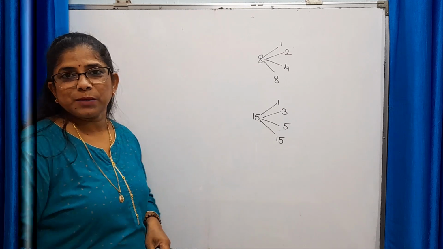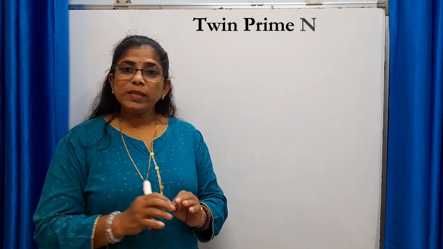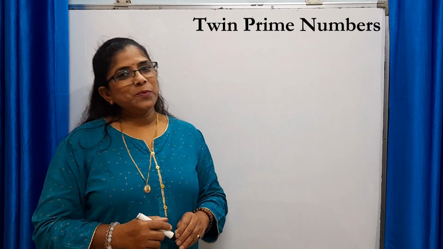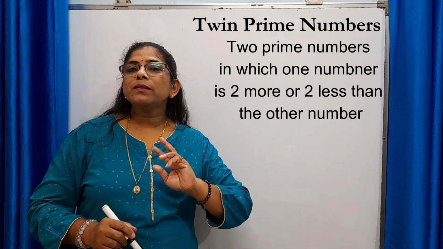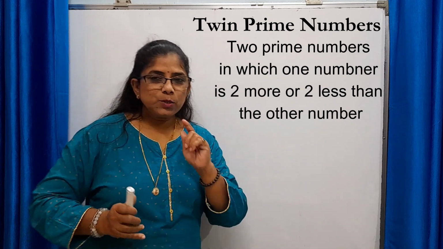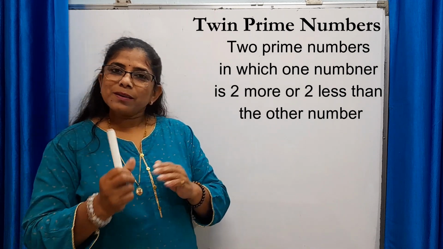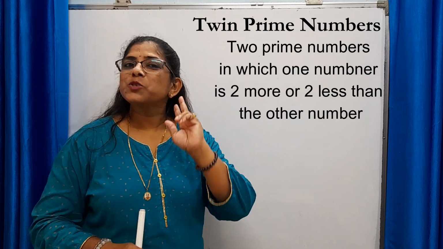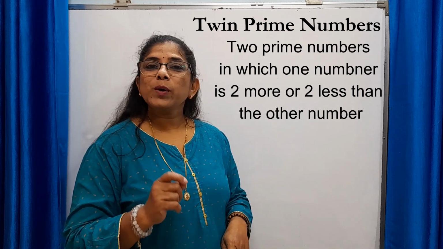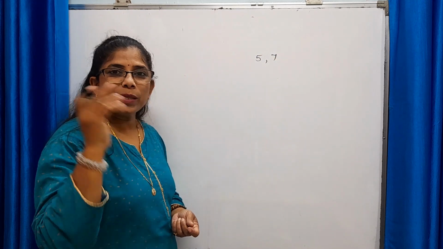Let's move to the next type. Now the next type is twin prime numbers. Twin prime means numbers are prime numbers, but the difference between these prime numbers is 2. Means one number is either 2 more or 2 less than the other number. So the pair of prime numbers whose difference is 2, such numbers are called as twin prime numbers. For example, 5 and 7, they are twin prime.